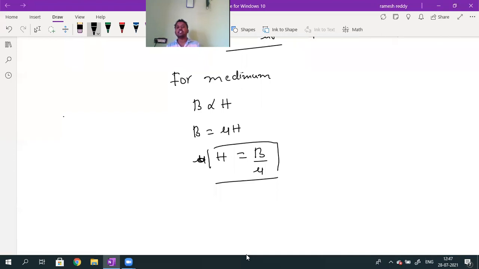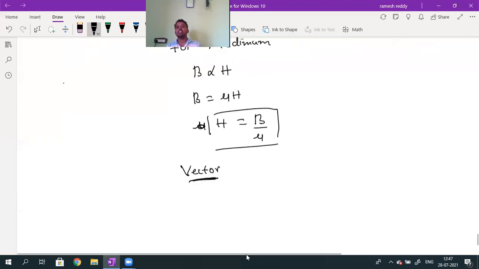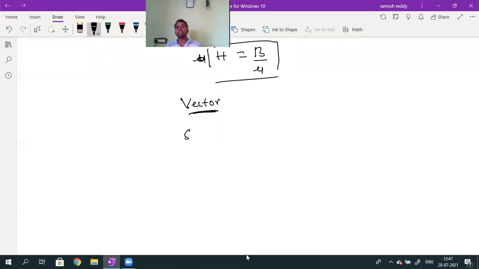This magnetic field induction is a vector quantity, because it is the strength of the applied magnetic field, so its direction is there. And what is the SI unit of this H value? What is the SI unit of B? The SI unit of B is given by force divided by pole strength, and the pole strength unit is ampere meter. By mu, the permeability units are given by,